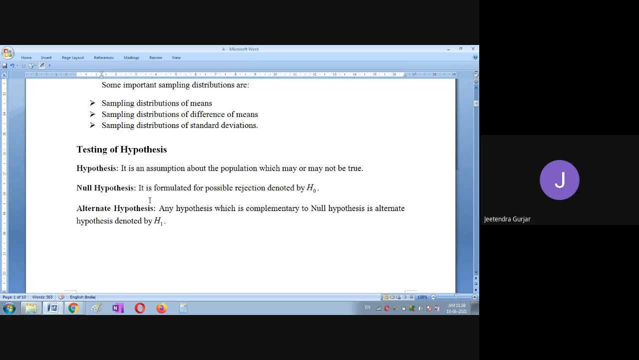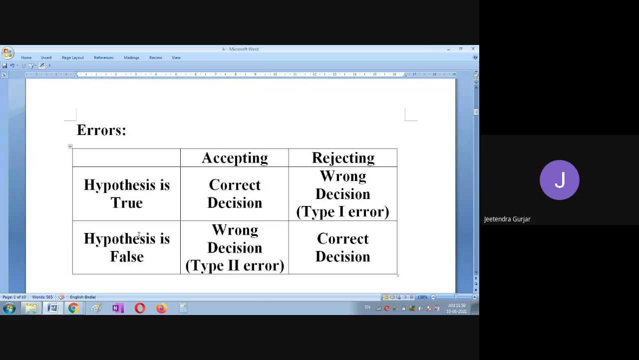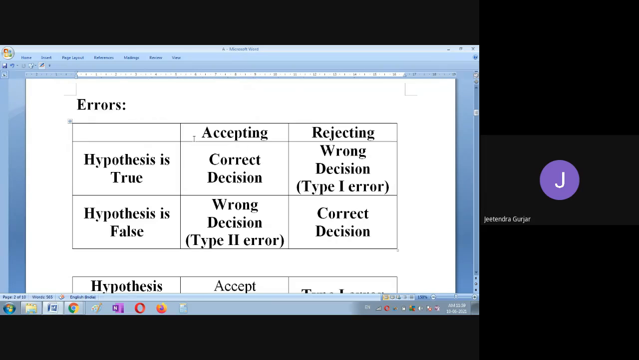That is null hypothesis. Alternate hypothesis is what? Other than this null hypothesis, whatever we get, we are going to take this as alternate hypothesis. Any hypothesis which is complementary to null hypothesis is alternate hypothesis, denoted by H1. So again you have to remember this: H naught and H1. Next, we come across error. So I made it very simple.